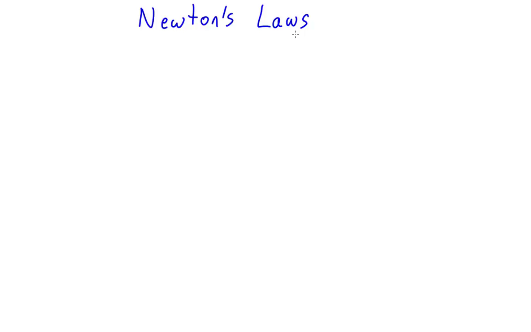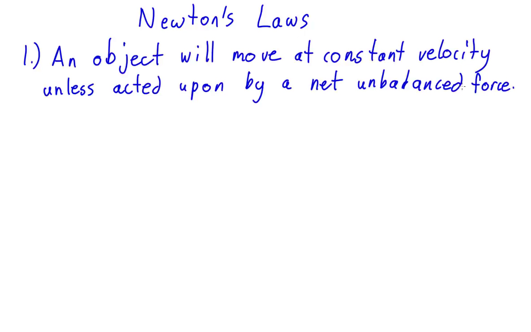Way back in the 1600s, there was a very famous scientist called Isaac Newton who came up with 3 laws of motion. These 3 laws of motion are, firstly: an object will move at a constant velocity unless acted upon by a net unbalanced force.